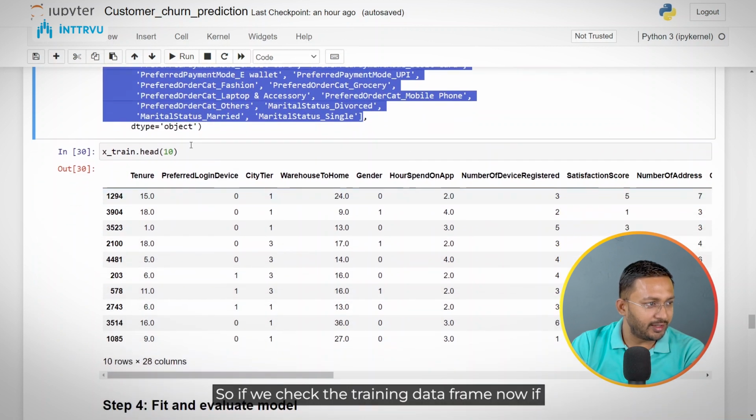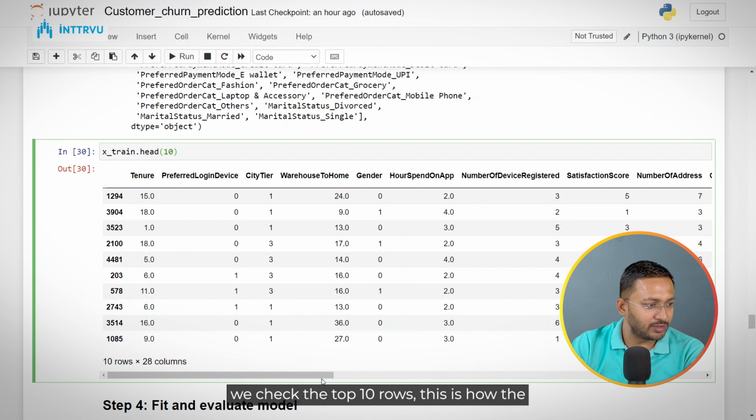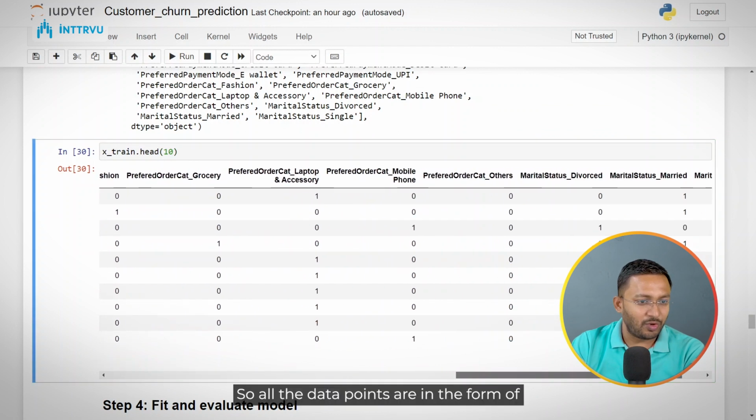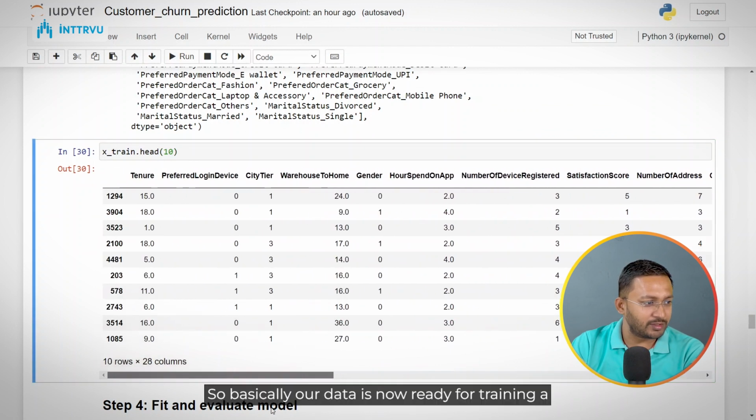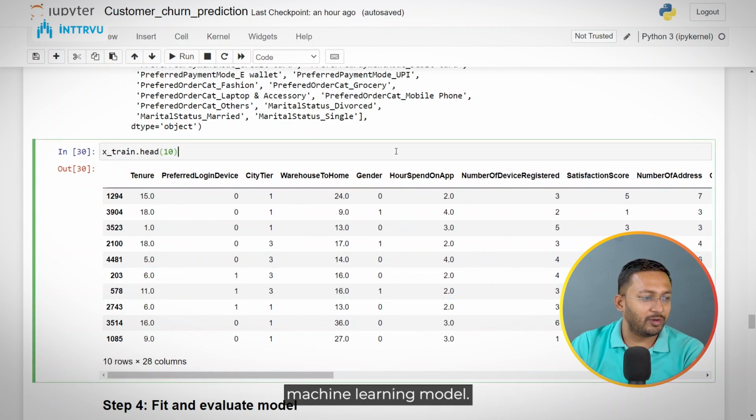So if we check the training data frame now, if we check the top 10 rows, this is how the data is looking like. So all the data points are in the form of numbers. So basically our data is now ready for training a machine learning model.